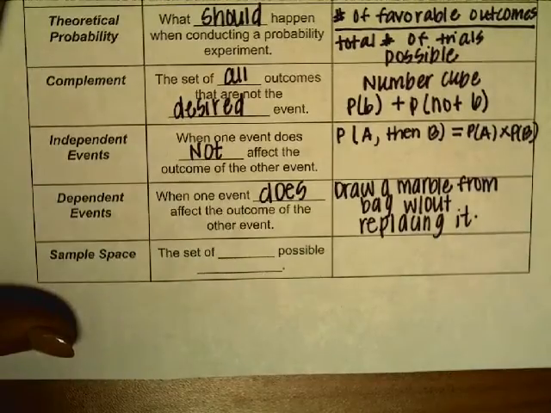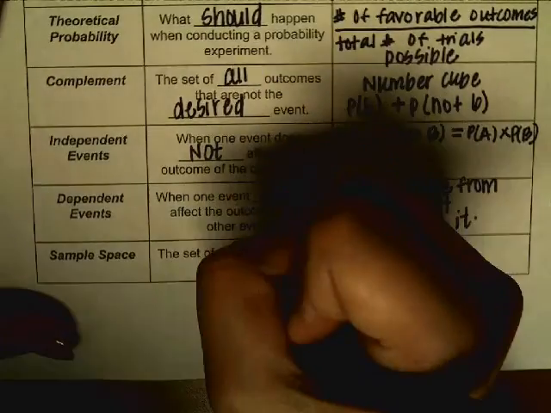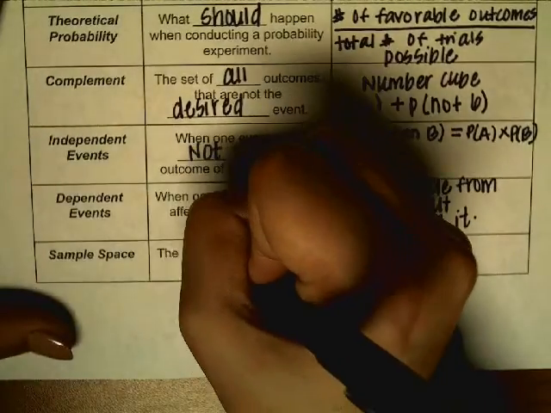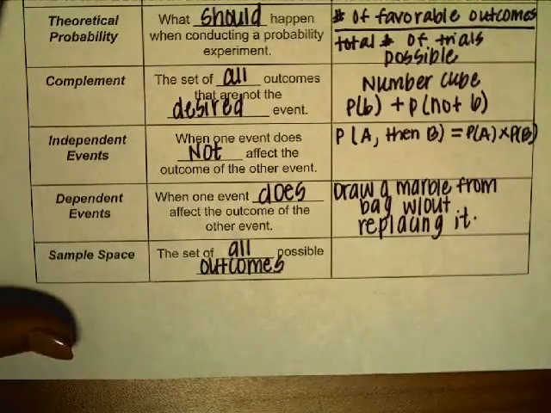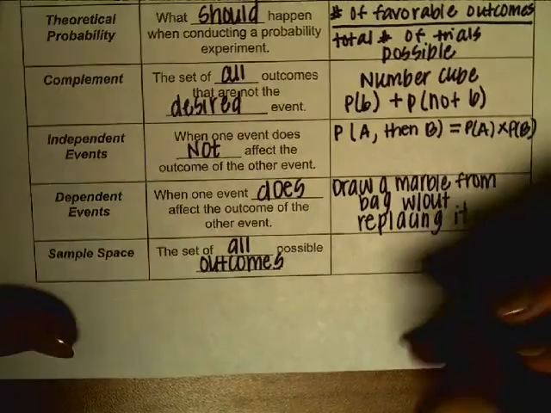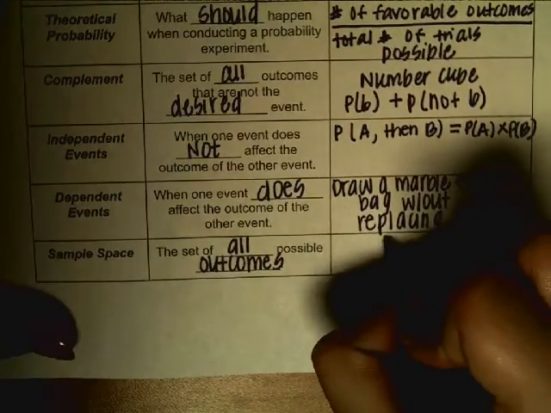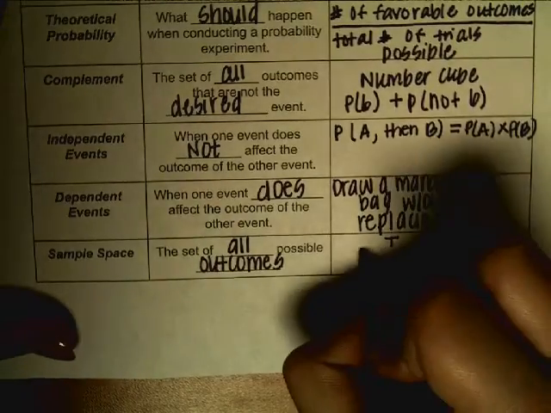And then sample space. Sample space is the set of all possible outcomes. So if I'm flipping a coin twice, my options are flipping a tails or a heads.